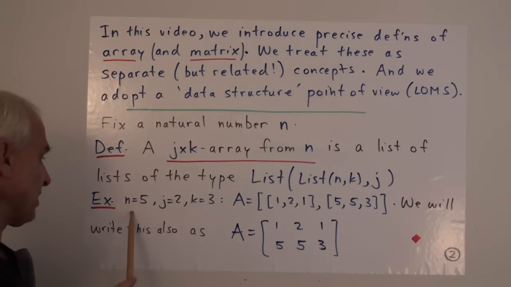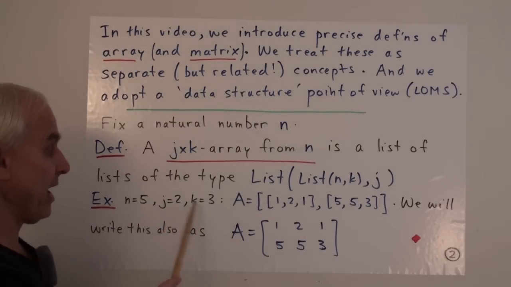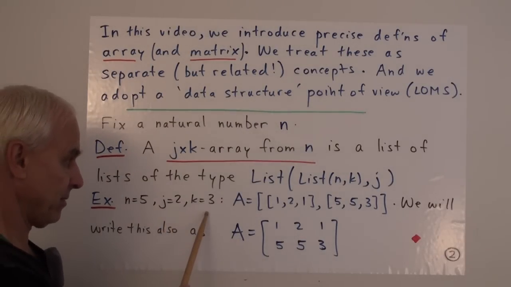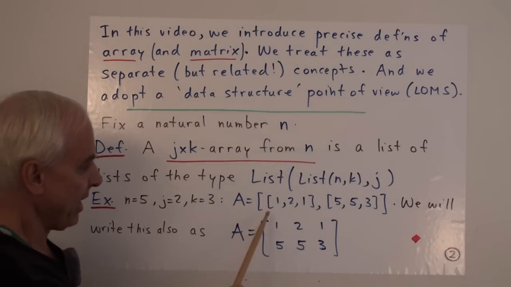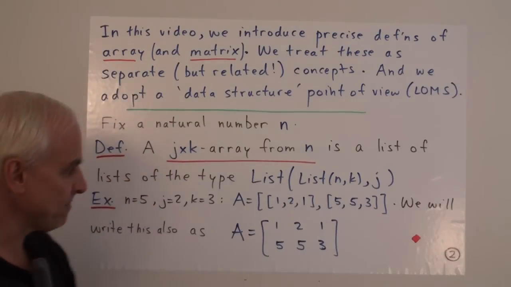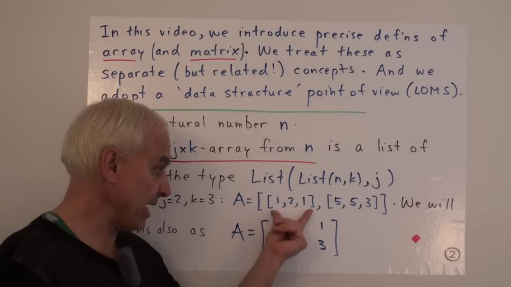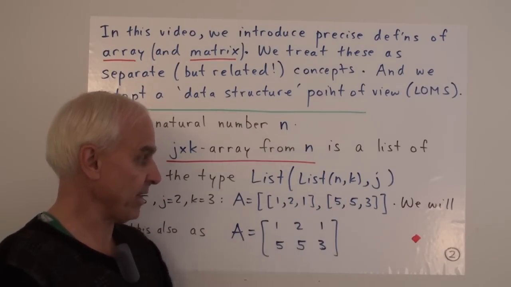So let's be specific. For n equals 5, and say j equals 2, and k equals 3. Here is an example of a list which has 2 entries, and this one here is a 3 list, and this one here is another 3 list.